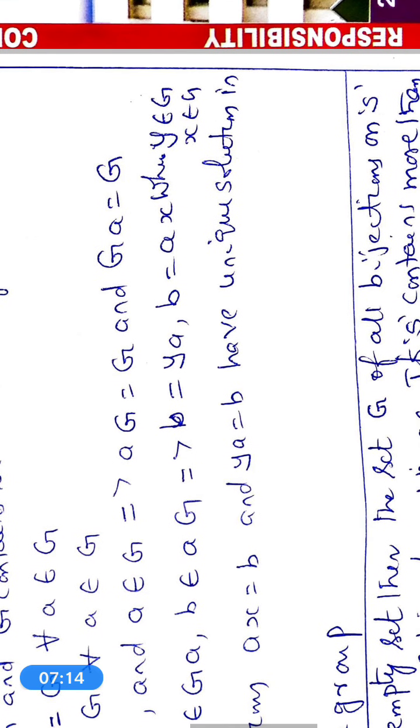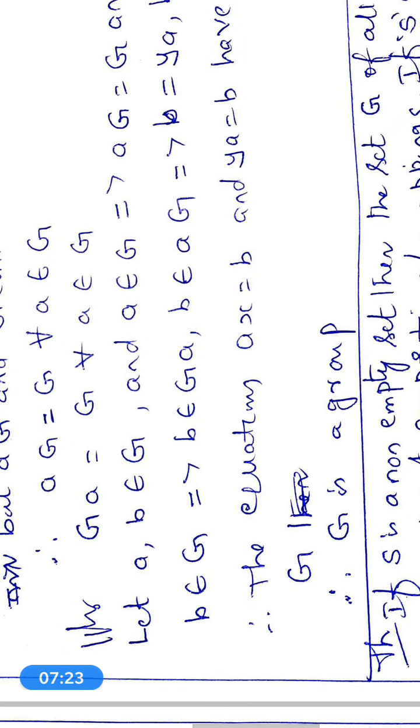By the theorem, b = ya and ax = b, where y belongs to G and x belongs to G.